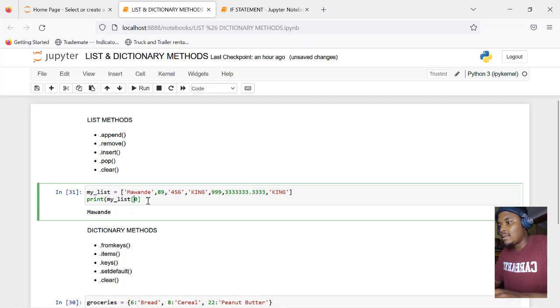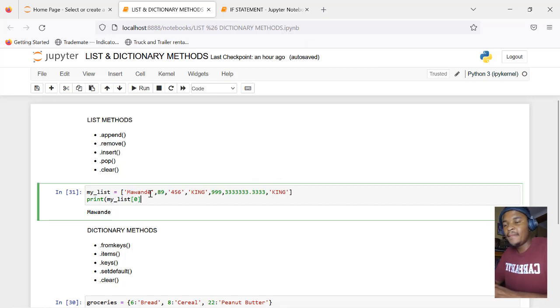Then we spoke about slicing, right? Slicing is a way to get elements of a string. It's used mostly for strings. If I want to get MAW, I would have to slice 0, 1, 2, 3 if I want MAW. So you go up to, but not including, where you want.